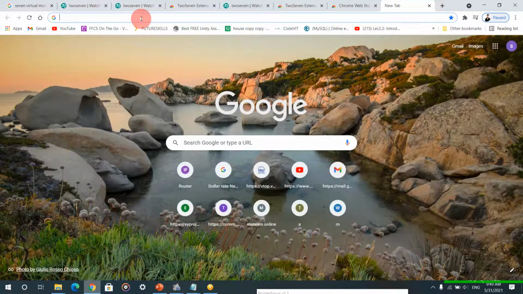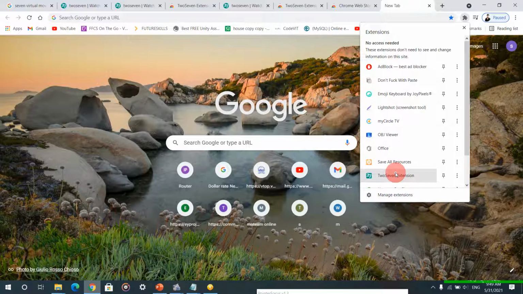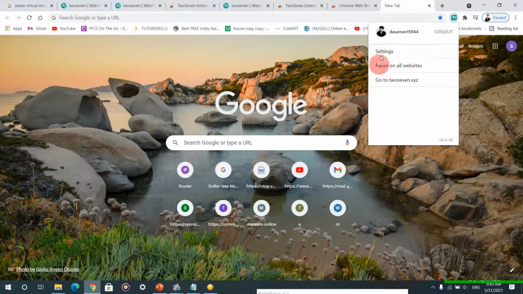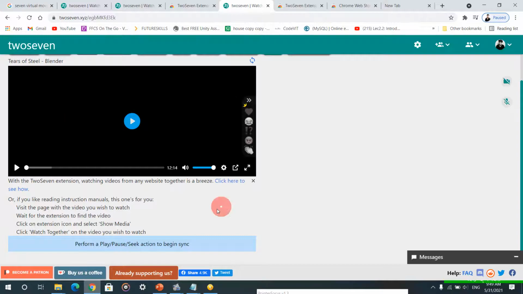Just go to any other website and click the website name, and if this is the video, just play it, go offside, and here will be the option to play with the 2.7 extension. Just click here, and then if you click on that, you will be getting this type of page. This is the process, guys.